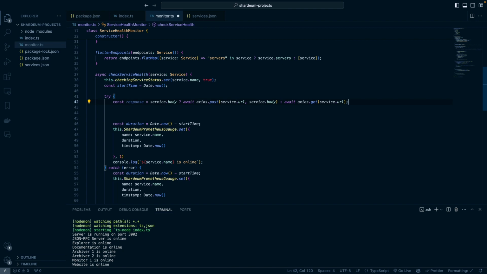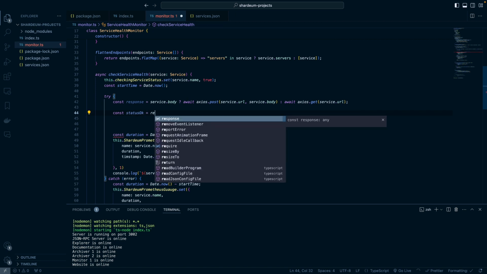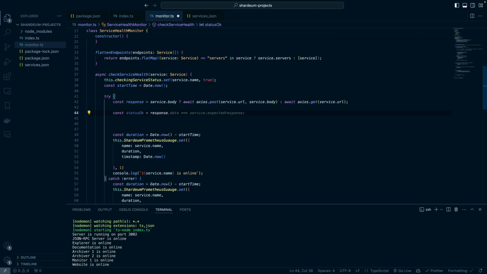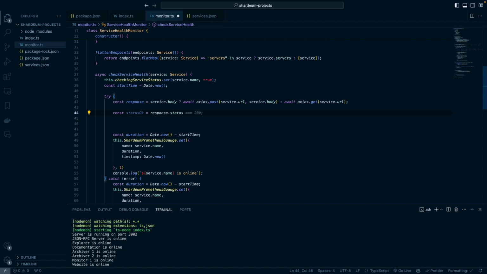So let's have a const statusIsOkay, which will be response.status should be greater than or equal to 200, right? And then it should be less than 300, right? If the response status is not within this range, then the server is not online, or that particular service is not online.